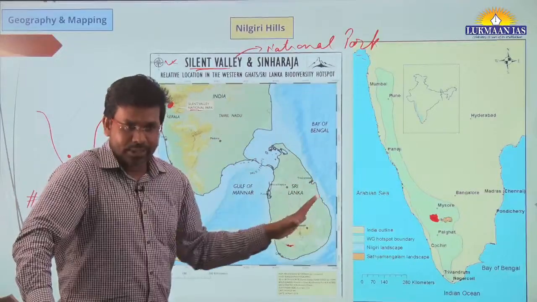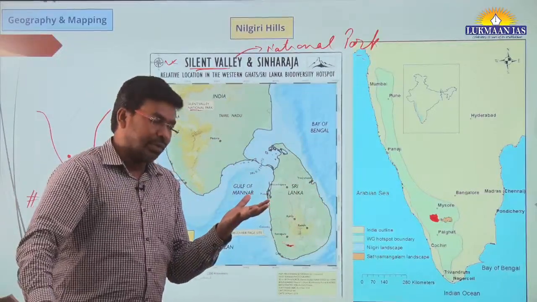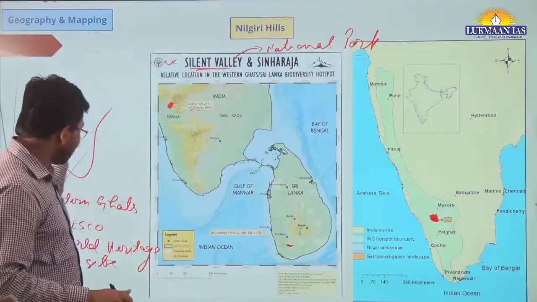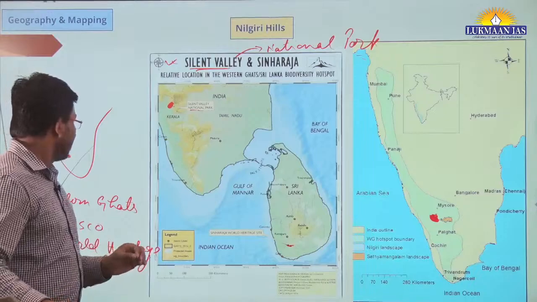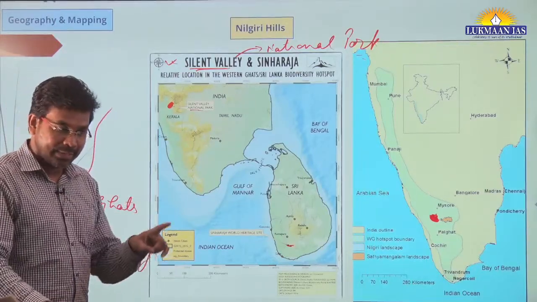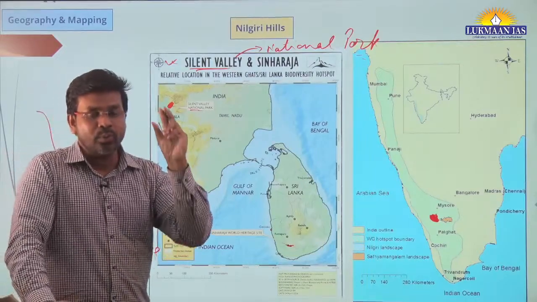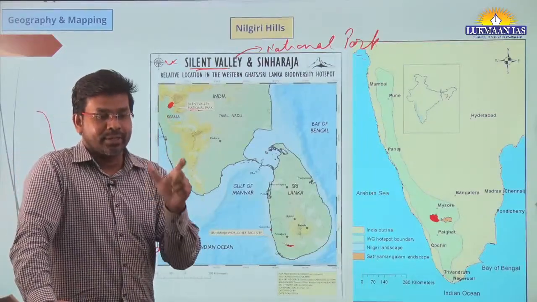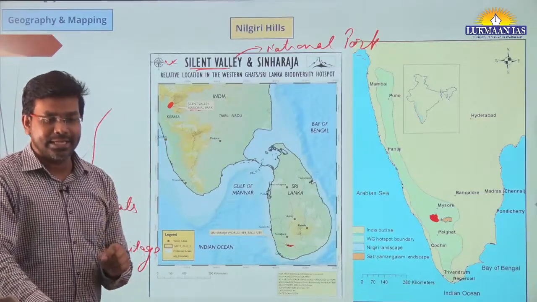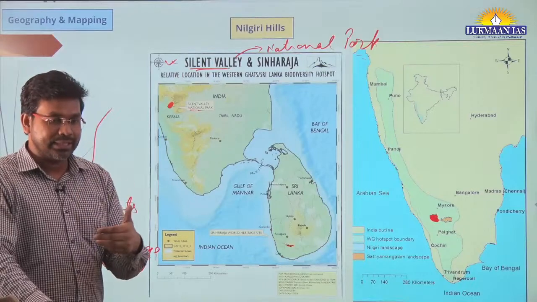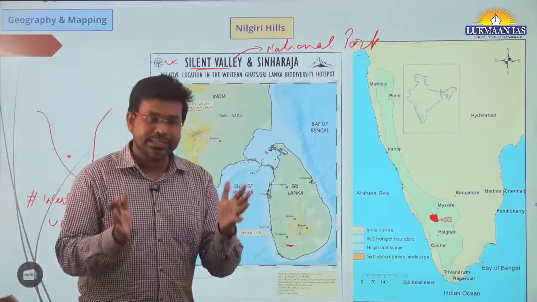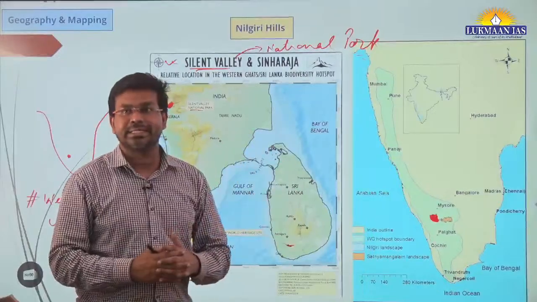Today we wanted to discuss Nilgiri Hills. We know its location and its significance. It's a part of the Western Ghats, and the Western Ghats is a UNESCO World Heritage Site. Why are we discussing UNESCO World Heritage Sites? Because recently a new place has been given the UNESCO World Heritage tag in India, which is Shantiniketan in West Bengal. As of now we have 41 sites.